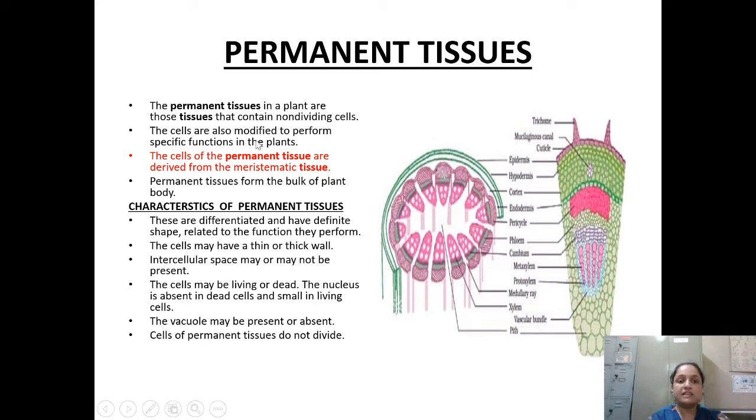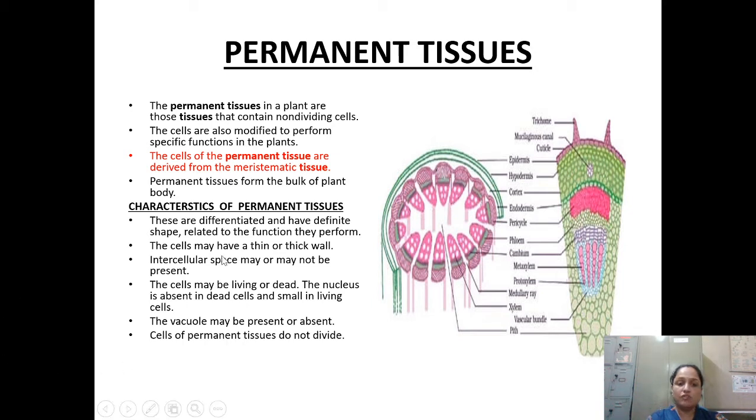The cells are also modified to perform specific functions in the plants. So cells have taken the modification so as to perform a specific task only. The cells of the permanent tissues are derived from the meristematic tissue. This is very important. This you have to focus on. Permanent tissues form the bulk of the plant body. Actually, it is making the bulk. The reason is that they are basically working as a ground tissue. Wherever the filling will be required, they will be doing it.